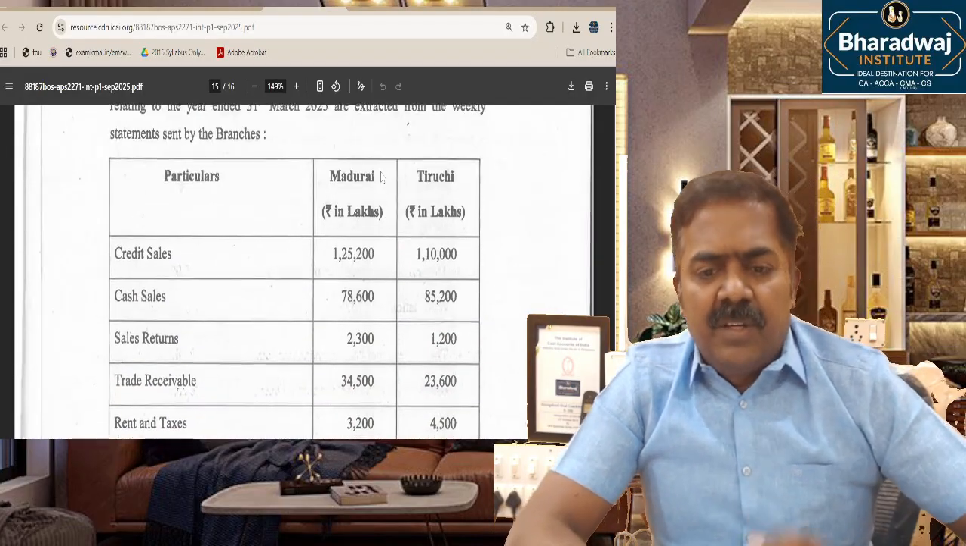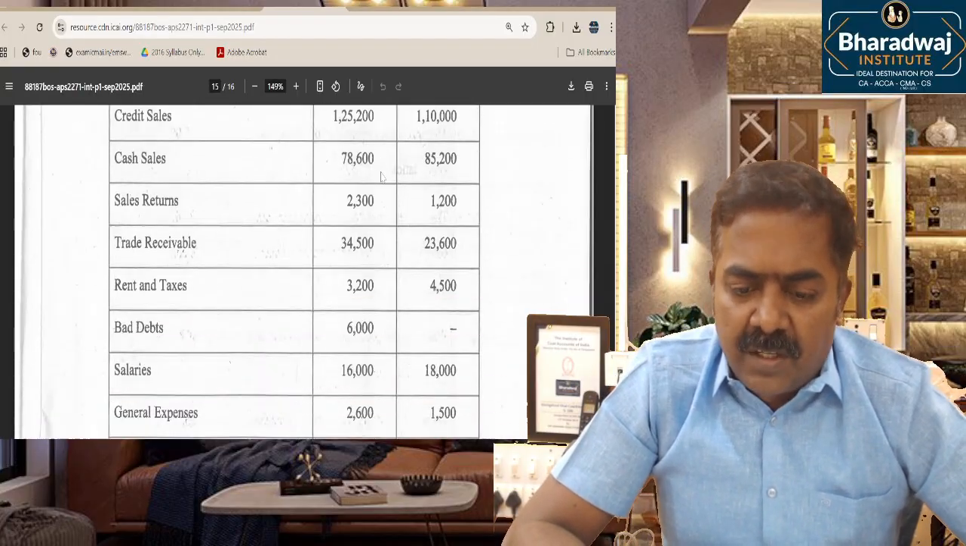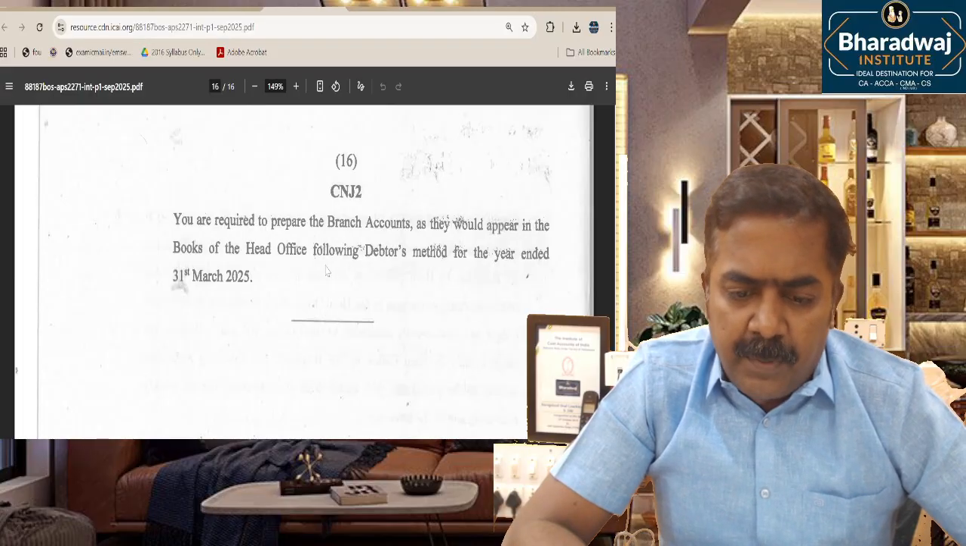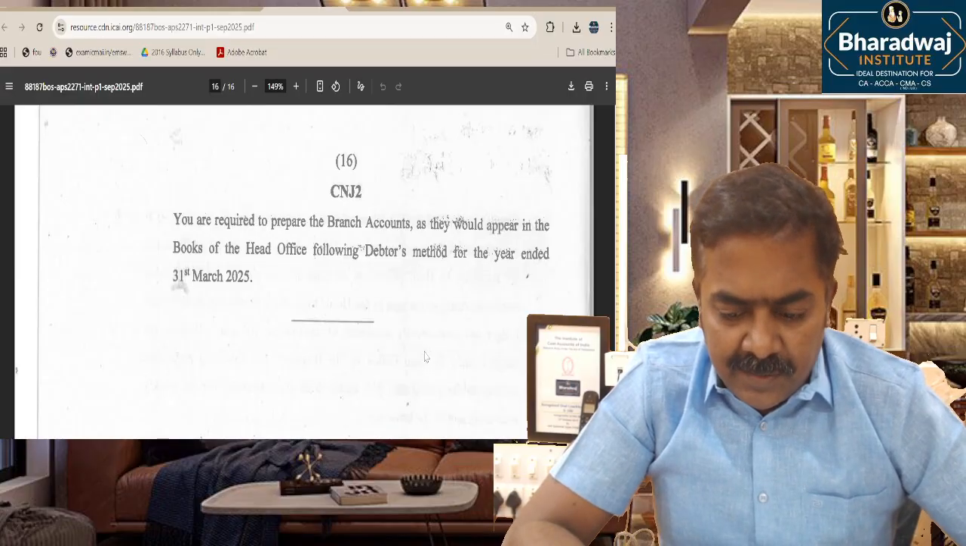It is given. We have done a similar question in the class, like the Kanpur Lucknow branch. Goods are sent at invoice price. You prepare the branch accounts, which will appear in the books of the head office under which method? Debtors method.